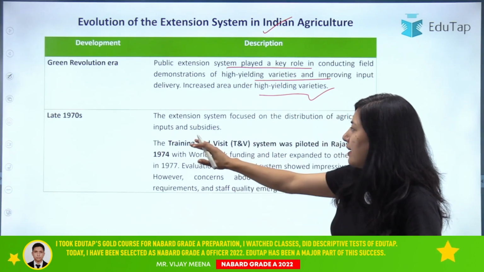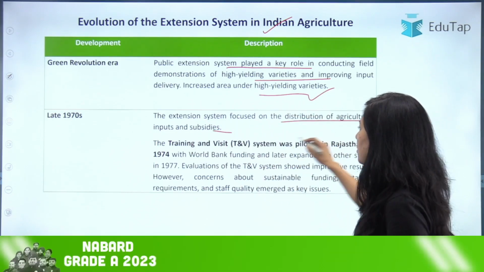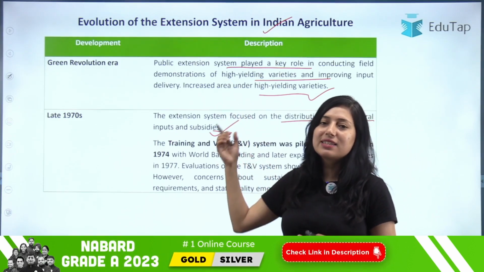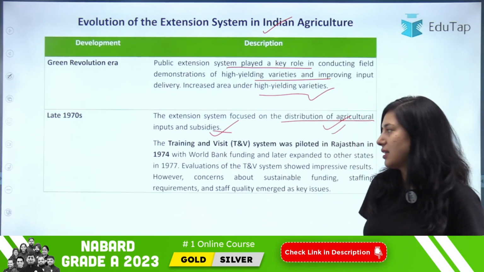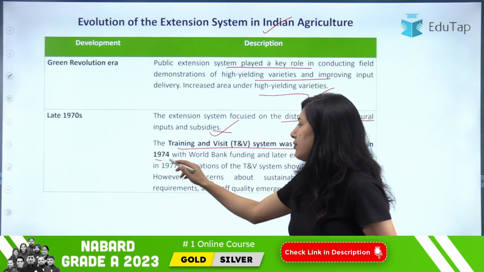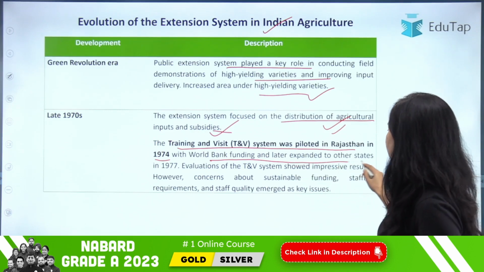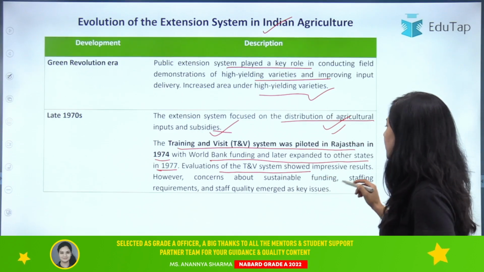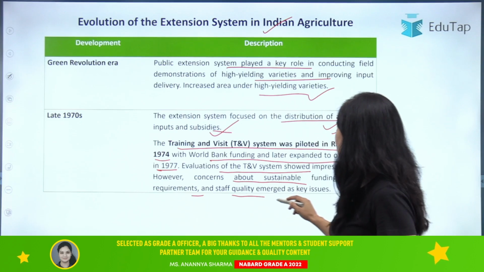Clear? So in the late 1970s, the extension system focused on the distribution of agricultural inputs and subsidies. Clear? Then the training and visit system was piloted in Rajasthan in 1974 with World Bank funding, and later expanded to other states in 1977. Evaluation of the training and visit system showed impressive results. However, concerns about sustainable funding, staff requirements, and staff quality emerged as key issues.